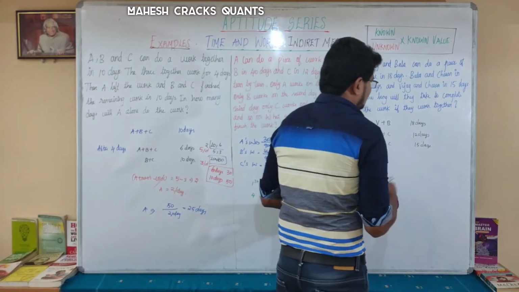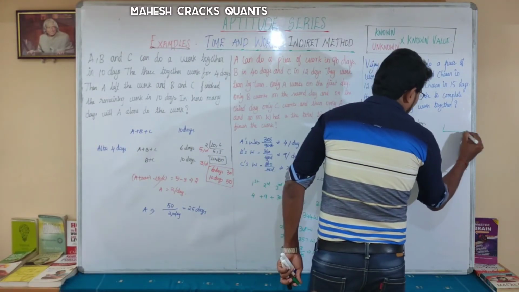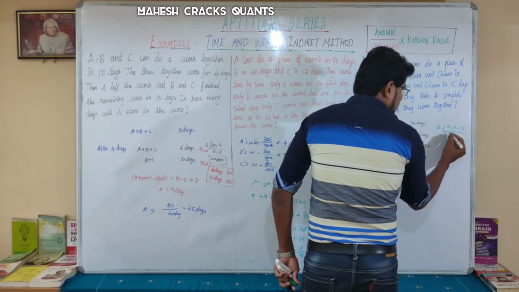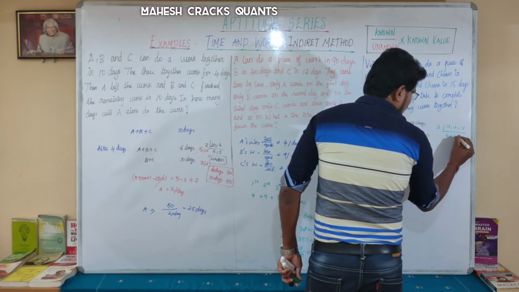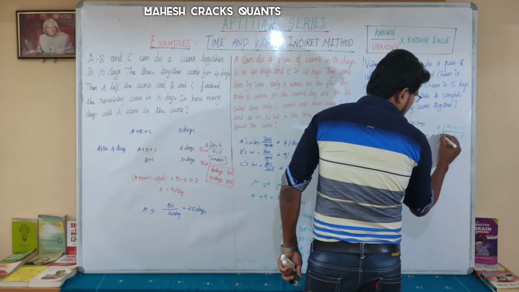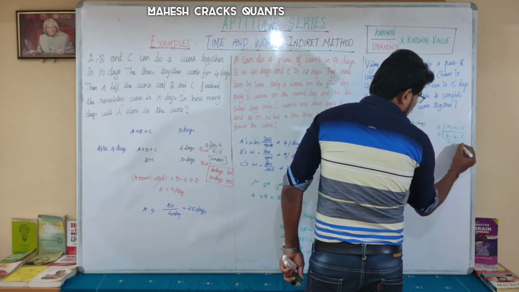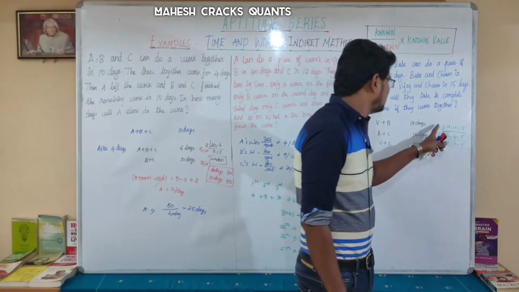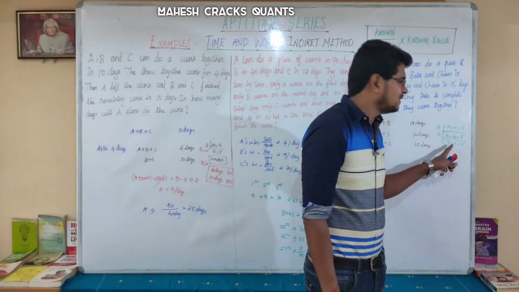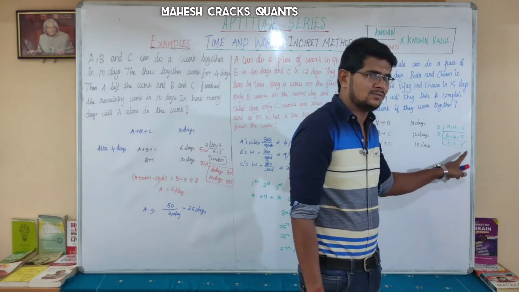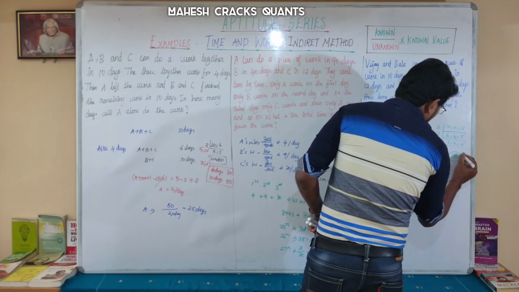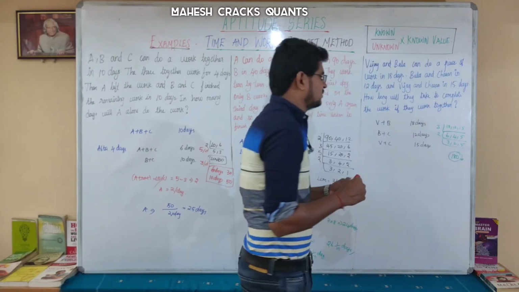What is the LCM of these 3? You have to calculate 18, 12, 15. 3 is common, so you can take 6 4 times, and 5 times. You can take 2 again. So 3, 2 and 5. Is there any common? No. So you just multiply. 3 into 2, 6, 6 into 3, 18, 18 into 2, 36, 36 into 5, 180. So the LCM is 180, which is the total work.